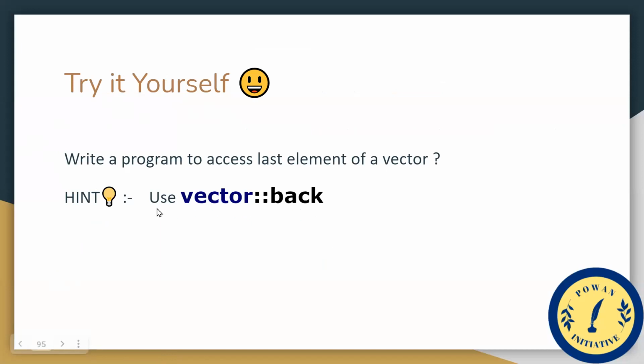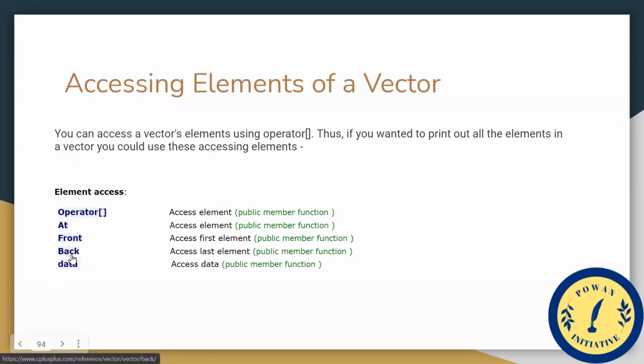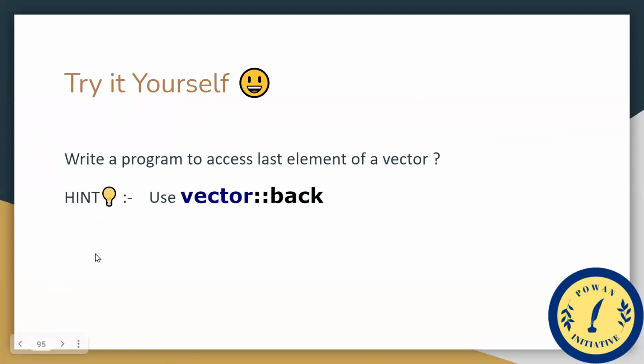Now here is a hint: you can use vector back. You will use this element access function, go through all the programs, and see how you can use the back function to access the last element of a vector. Try it yourself once, and I will discuss the solution of this problem